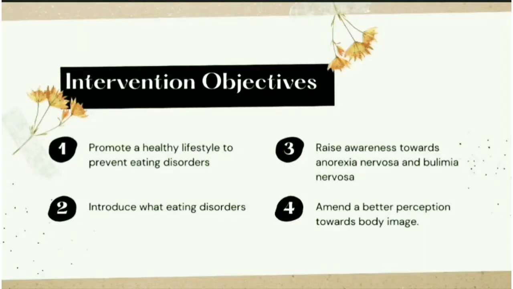The objectives of this intervention are to promote a healthy lifestyle in order to prevent eating disorder. We also aim to introduce eating disorders and raise awareness towards anorexia nervosa and bulimia nervosa. Lastly, this intervention also aims to amend the negative perception towards body image among teenagers and young adults.